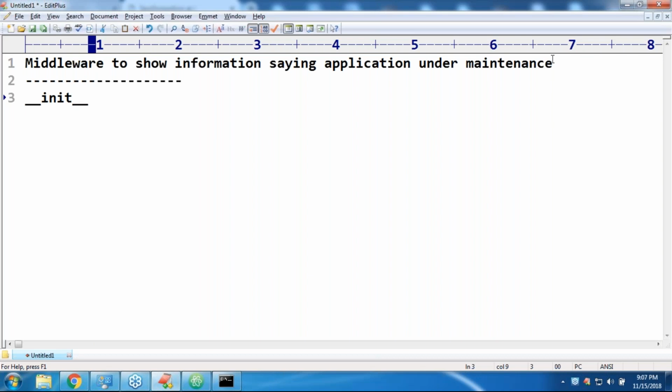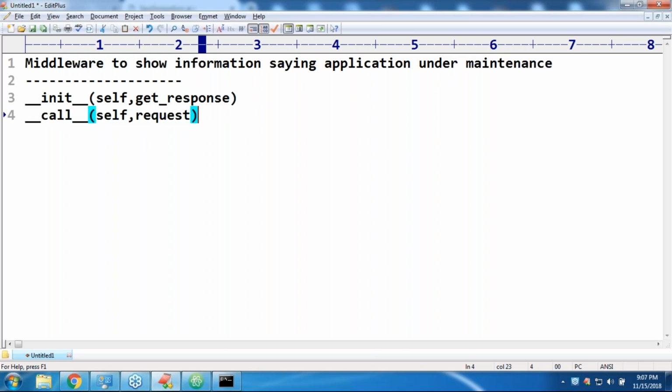How many times is this executed? Only once. Next, the second one, __call__ self comma request. How many times will this method be executed? For every request this method will be executed.